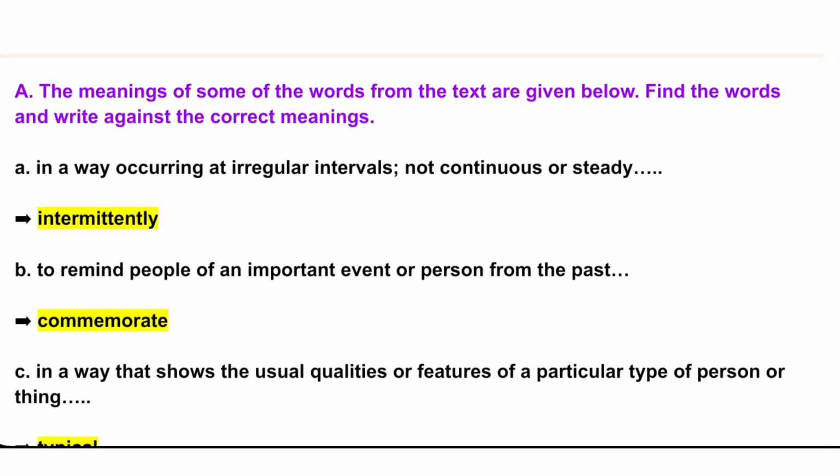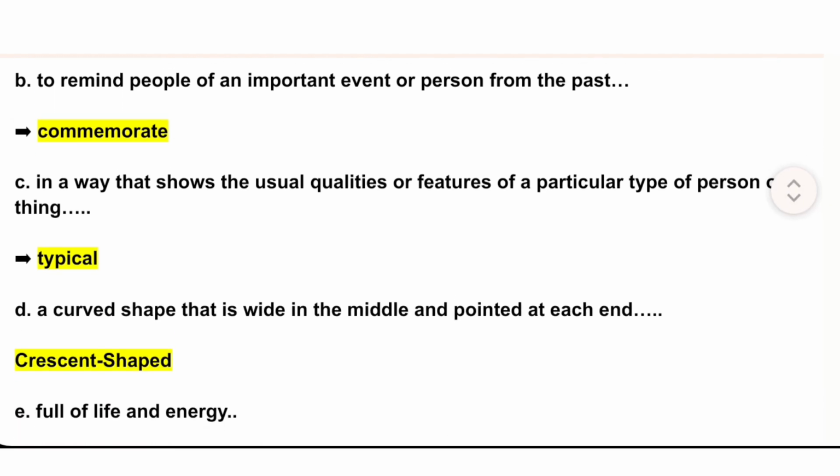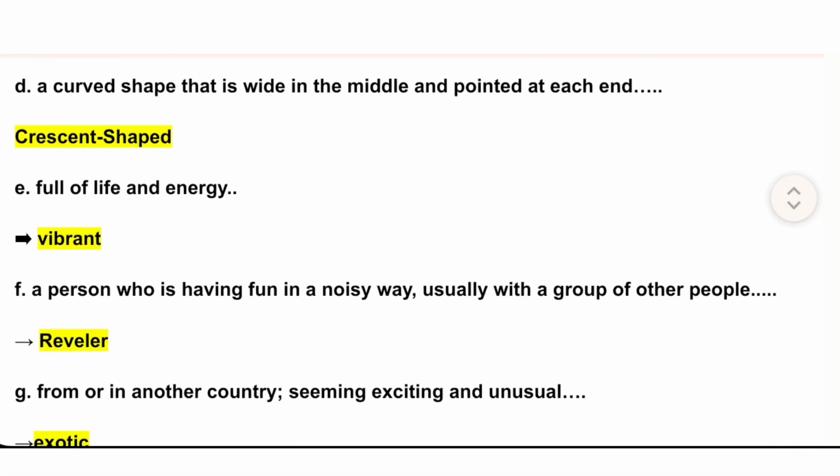A. In a way occurring at irregular intervals, not continuous or steady. Intermittently. B. To remind people of an important event or person from the past. Commemorate. C. In a way that shows the usual qualities or features of a particular type of person or thing. Typical. D. A curved shape that is wide in the middle and pointed at each end. Crescent shaped. E. Full of life and energy.